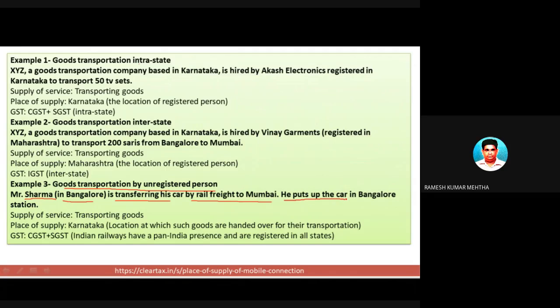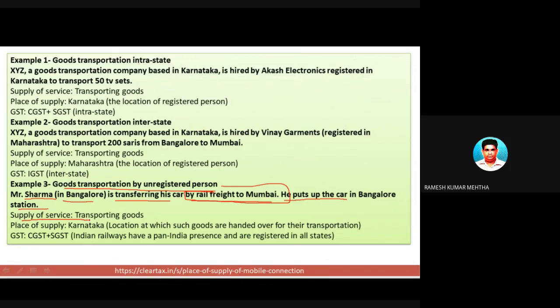He puts up the car at Bangalore station. So Mr. Sharma has a car and wants to transport it to Bombay, because I think he might be transferred to Bombay, moving from Bangalore, and his car he has to transport by railways.